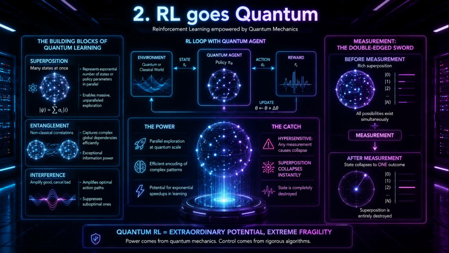Moving on to Section 2, reinforcement learning goes quantum. To understand the level of algorithmic control we actually need here, we have to rigidly define the physical concepts making quantum learning so powerful and yet so volatile. First up is superposition. This is the ability of a quantum system to exist in multiple states simultaneously. For a learning agent, that means it can represent an exponential number of environmental states or policy parameters completely in parallel. It enables massive, unparalleled exploration. But here's the catch. This hypersensitive state collapses the exact moment a measurement is taken. The superposition is just entirely destroyed.